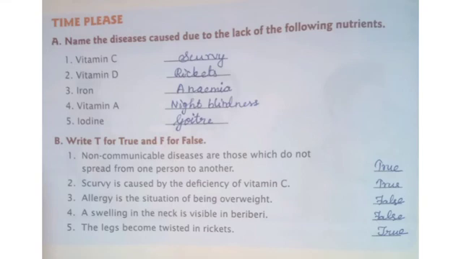Write T for true and F for false. First question. Non-communicable diseases are those which do not spread from one person to another. True. Scurvy is caused by deficiency of vitamin C. True. Allergy is the situation of being overweight. False. The situation of being overweight is obesity. Next, a swelling in the neck is visible in beriberi. Answer false. The leg becomes twisted in rickets. Answer is true.